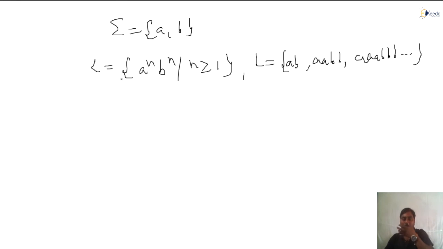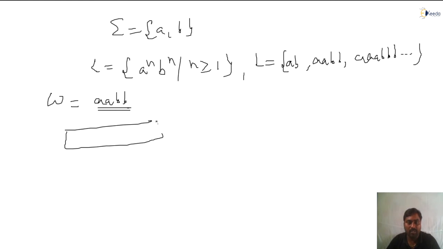You understand, equal number of a's and equal number of b's are there. The a's are followed by b's, and the number of a's should be equal to the number of b's. Correct or not? Now suppose I take w as a string a b. How do we accept this? So now I have taken the string w as a b. Assume that. Now we'll start constructing: q0, on a goes to q1.